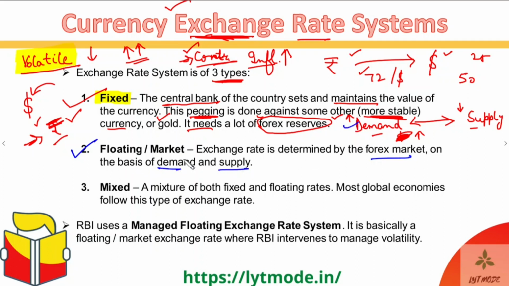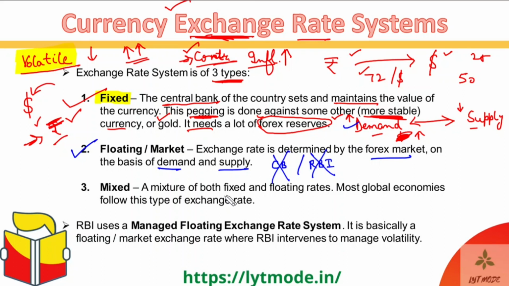In this floating or market exchange rate system, the central bank of the country, let's say in India, the Reserve Bank of India, the RBI, does not come into play at all. Okay, they do not try to influence the exchange rate by any means.